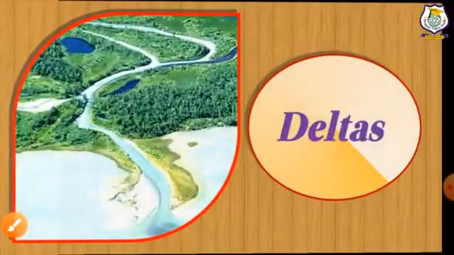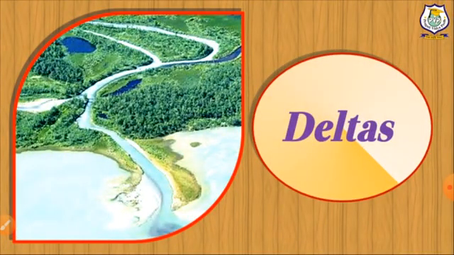Deltas are formed from the deposition of the sediment carried by the river as the flow leaves the mouth of the river in smaller channels called distributaries. Over a long period of time, this deposition builds the characteristic geographic pattern of a river delta.